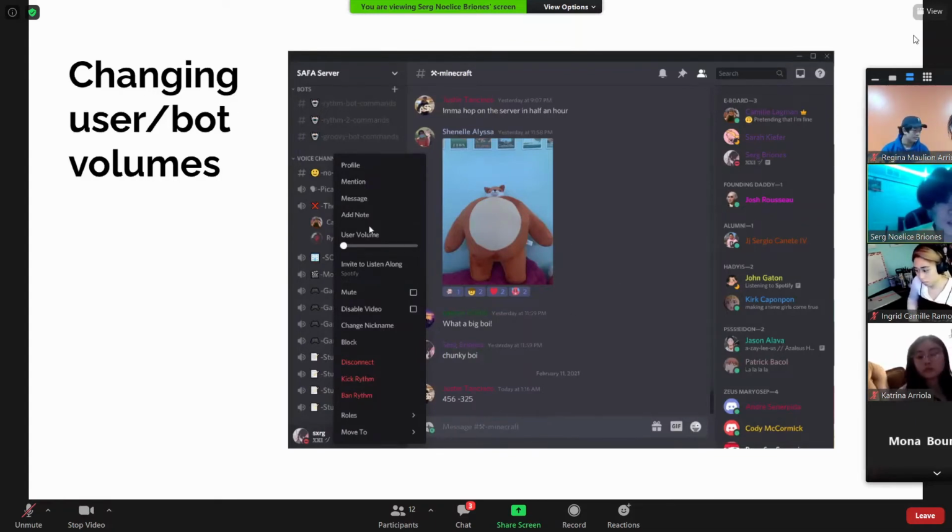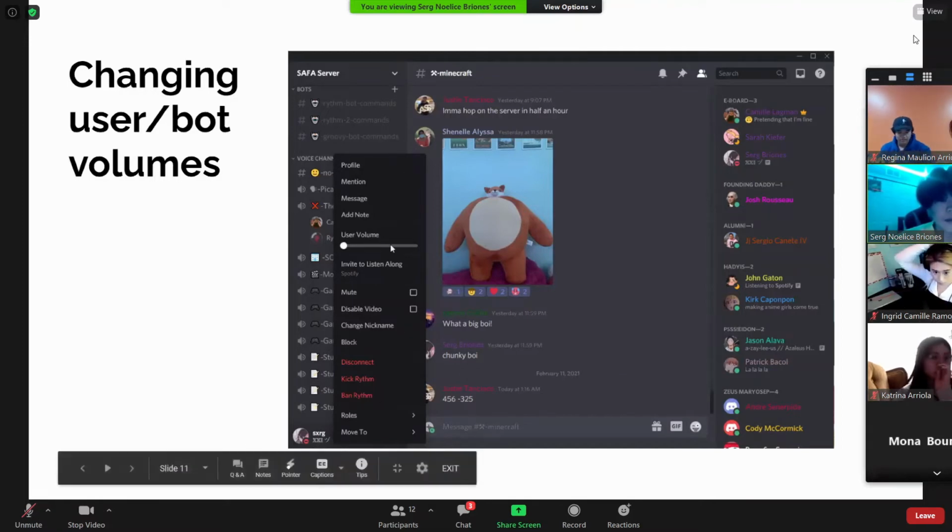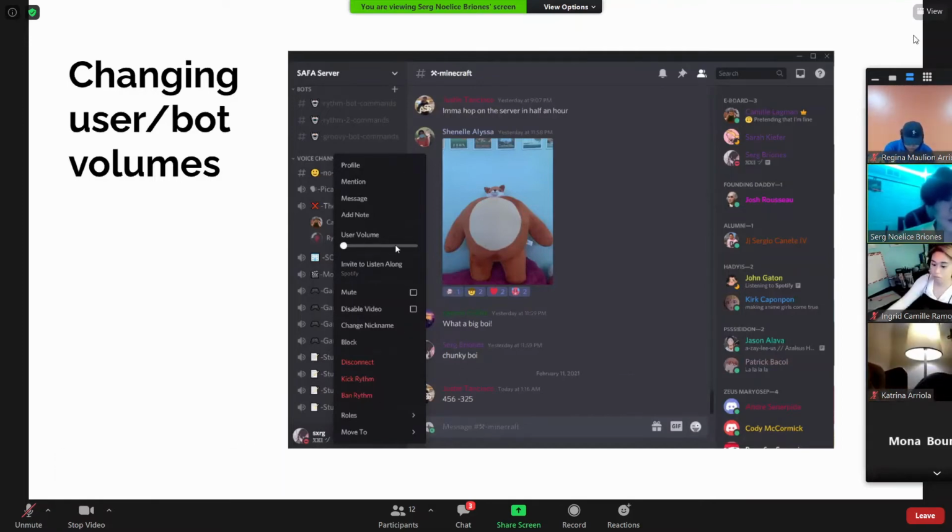To do that, you just right click on someone that's in the voice channel. Right here, I right clicked on the rhythm bot in the voice channel, and once you do that, this will pop up. This is the slider for the user volume. If you want it at 100%, which is usually in the middle, 0%, and then 200% for extra loud. You can also mute it for yourself.